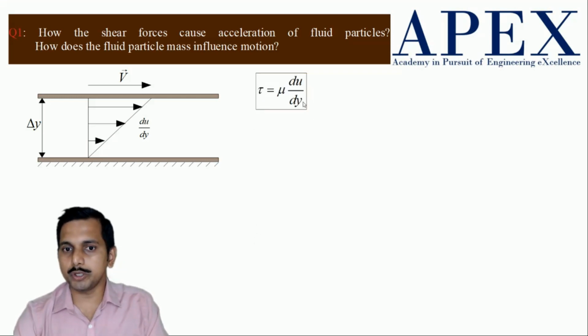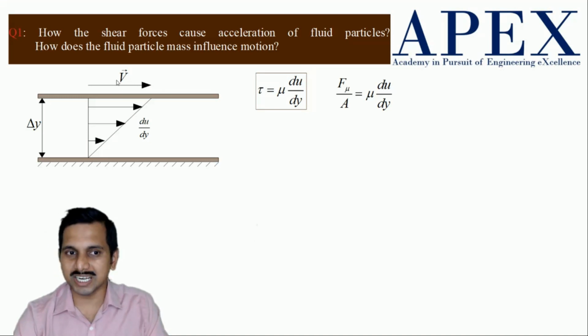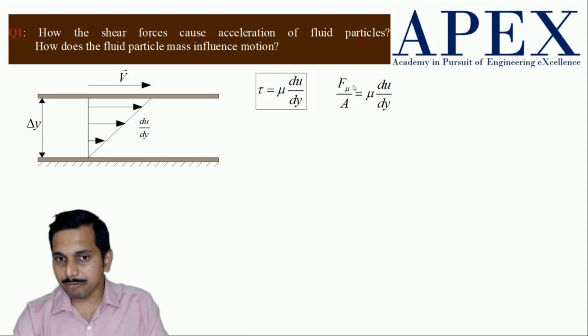Okay, and now let us see. So tau is equal to mu into du by dy. Now shear stress at any point in this fluid element is equal to the viscosity of this fluid into du by dy. Du by dy is the velocity gradient. Now let us see more. Because of the force being applied, it is going with a velocity. So here we can keep velocity as constant or force as constant. So I am keeping the force, because of which on a steady state this is the velocity which it will reach.